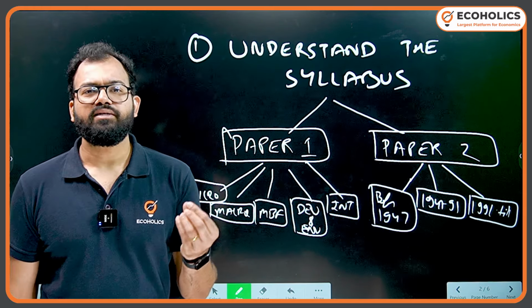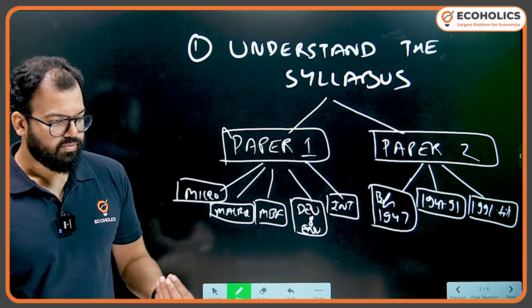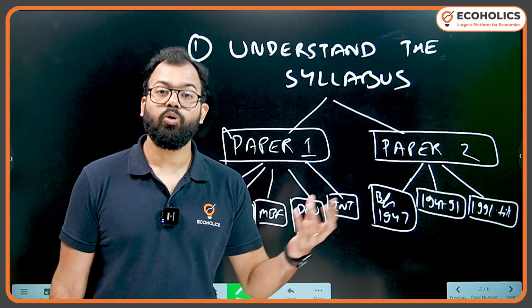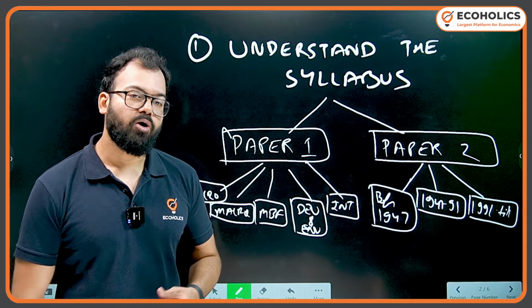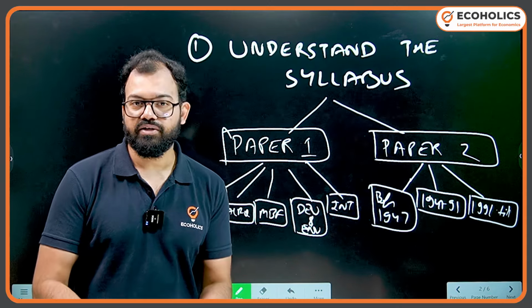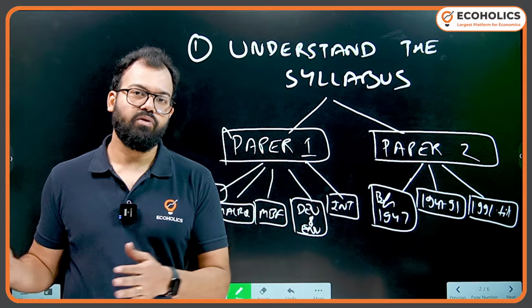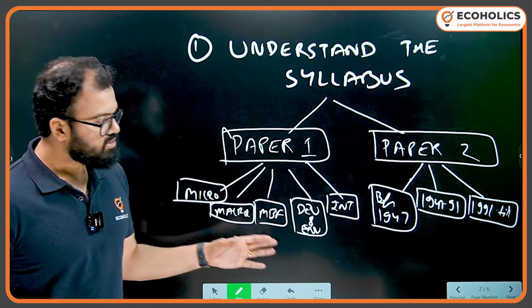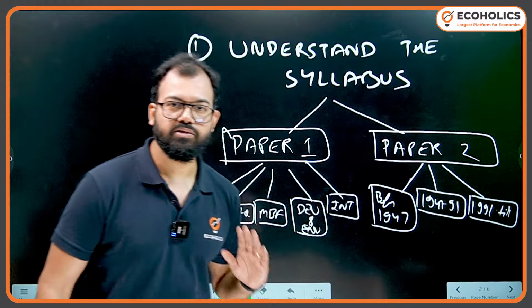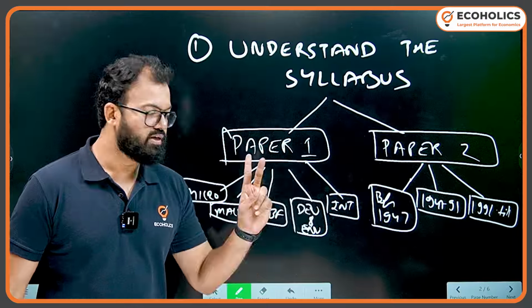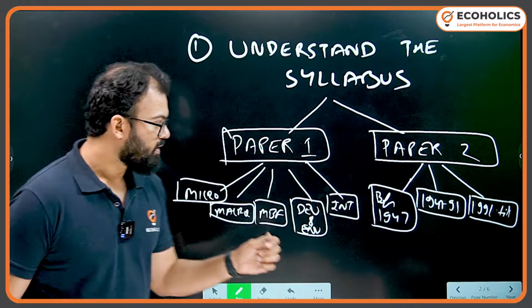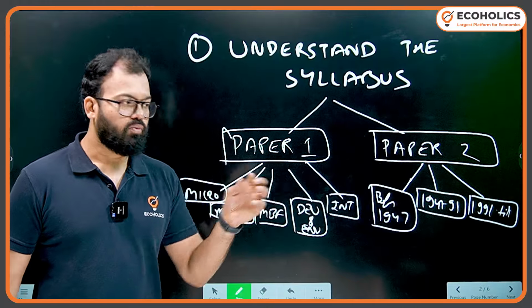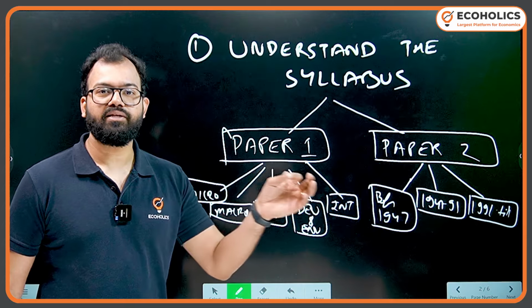Every optional has its limitations. For example, some optionals require you to rote learn, some require you to remember facts and dates, some will require you to integrate current affairs. So there are several kinds of optionals. In economics as an optional, I feel paper 2 is about forming opinion, integrating current affairs, and writing structured answers. Paper 1 is all about what the model is saying. You have to replicate the model.